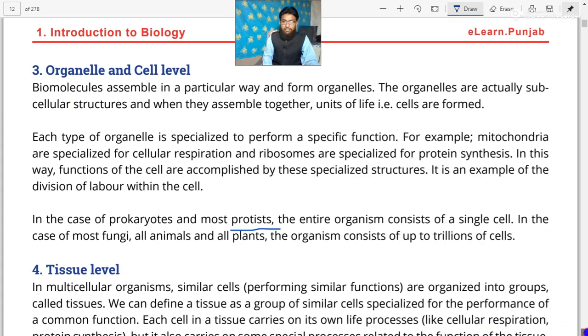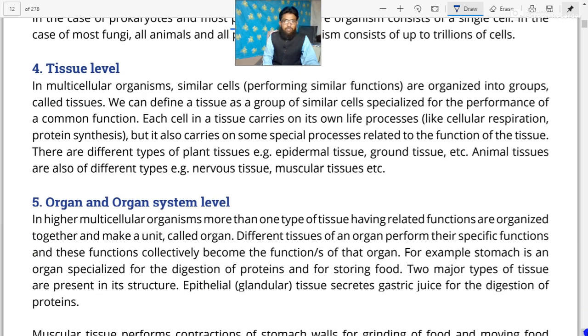The next level of organization is the tissue level. Dear cadets, at the tissue level in multicellular organisms, similar cells performing similar functions are organized into groups called tissues.